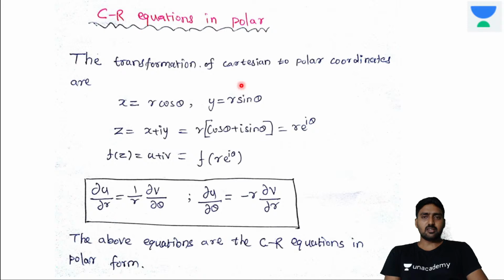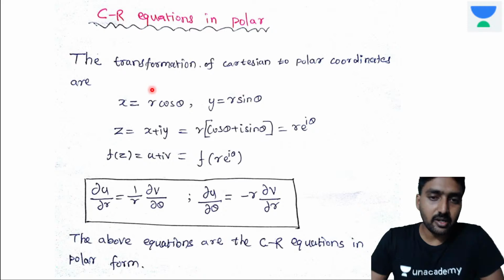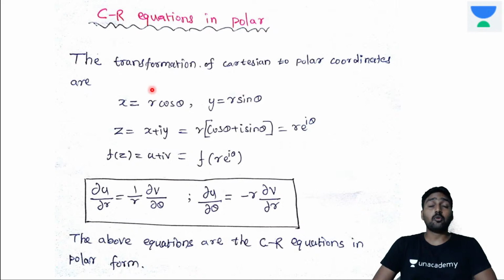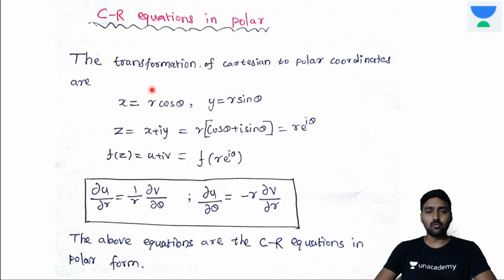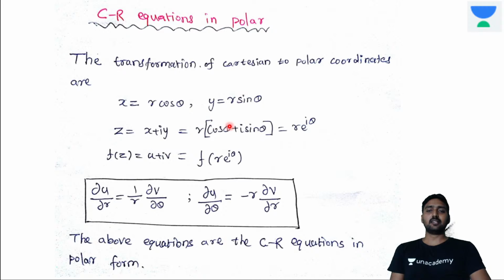The transformation of Cartesian to polar coordinates: x is equal to r cos theta, y is equal to r sin theta. And z is equal to x plus iy, a complex number. We can write the same thing in terms of polar coordinates, trigonometric form. If you substitute x and y into the equation and keep r as a common term, it is r into (cos theta plus i sin theta), which is equal to r into e power i theta.